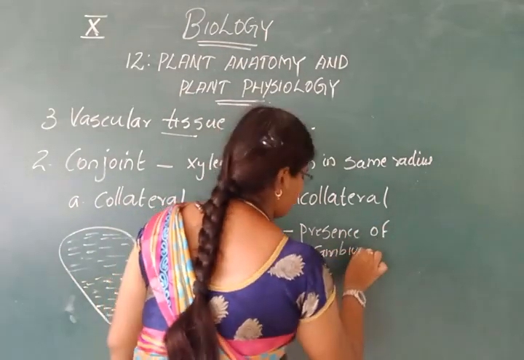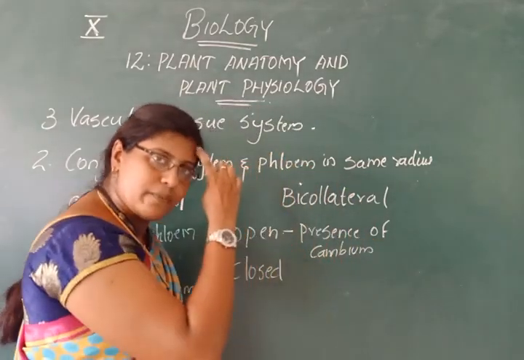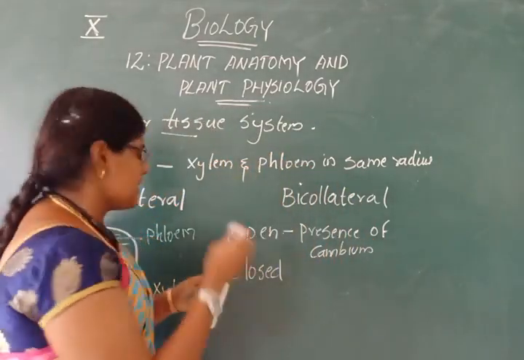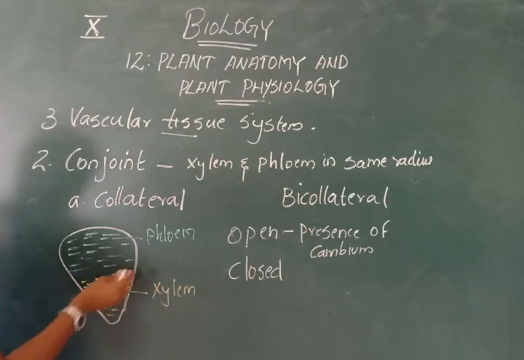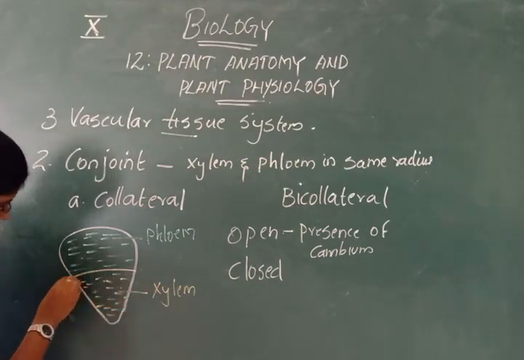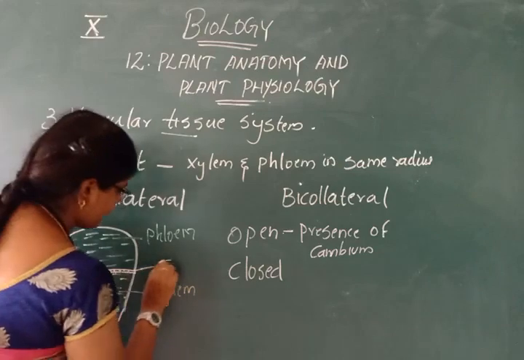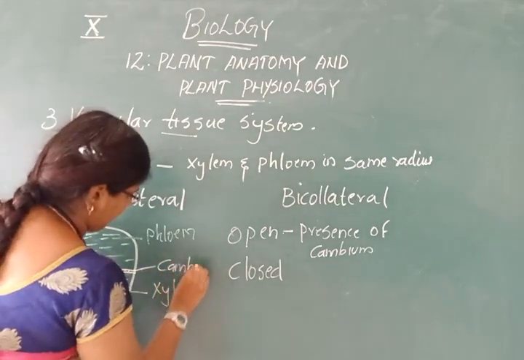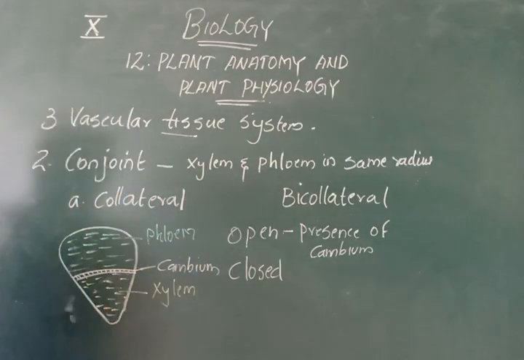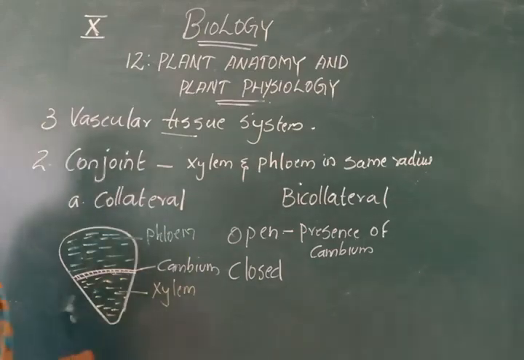A strip of tissue that separates the phloem and xylem is called cambium.